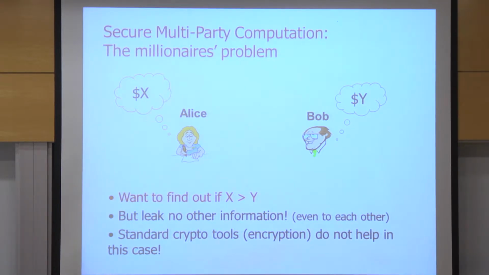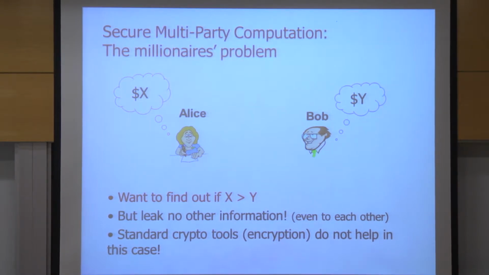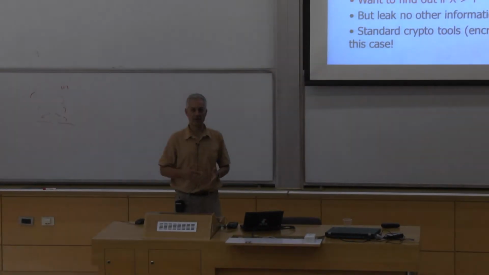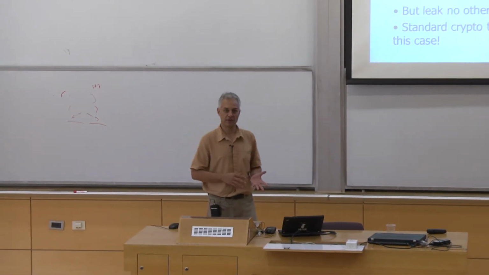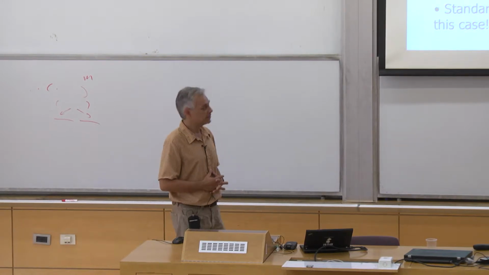They want to compute this function without revealing any other information. The only output they should learn is a single bit, which is 1 if Alice has more money than Bob, and 0 otherwise. It's interesting to note that standard crypto tools do not help here. They can encrypt the communication and authenticate it, but this just secures the computation from external parties. What they want is to prevent Alice from learning anything about Bob's input and vice versa, and standard crypto tools are not going to help in this task.